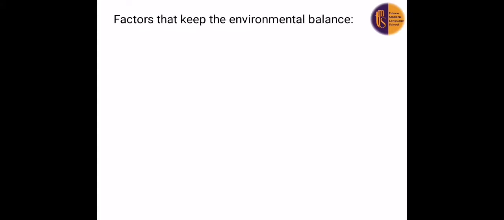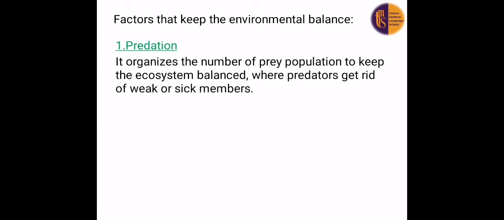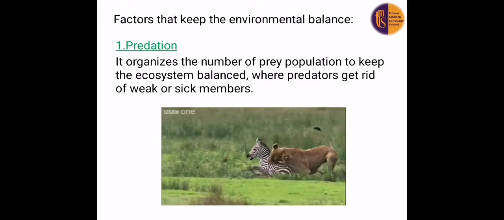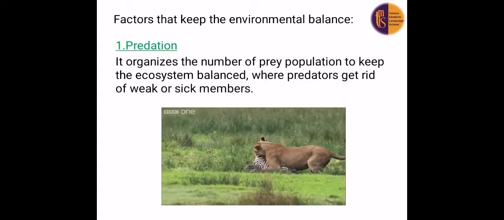Now we will talk about the factors that keep the environmental balance. Number 1, predation. Predation organizes the number of the prey population to keep the ecosystem balanced, where predators get rid of weak or sick members. We studied before what predation is. It's a relationship between two living organisms.